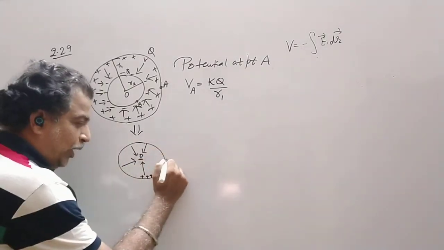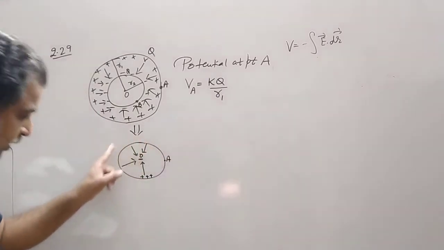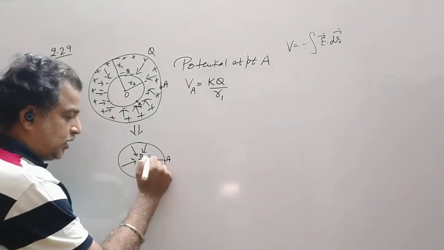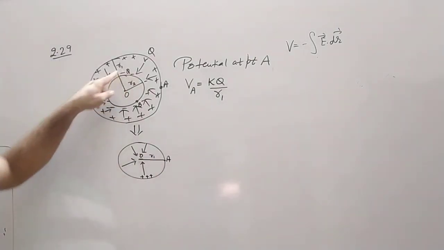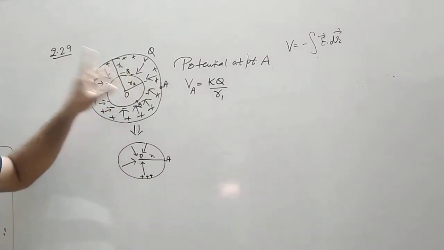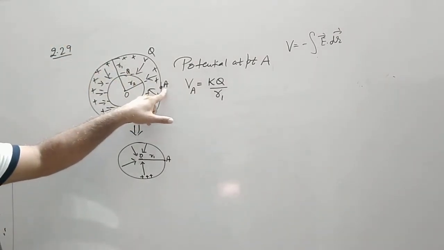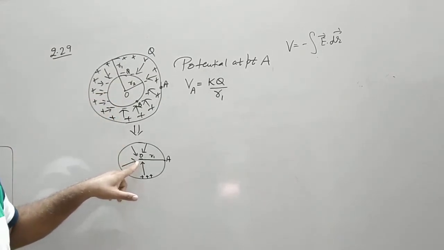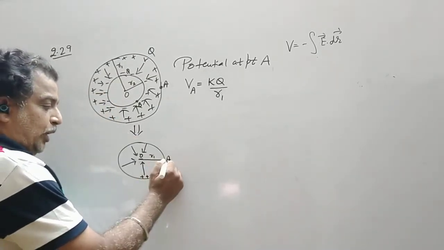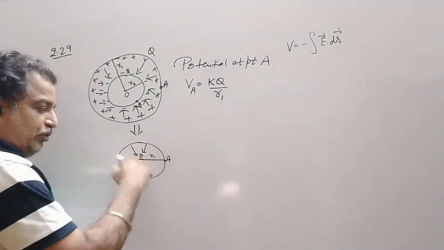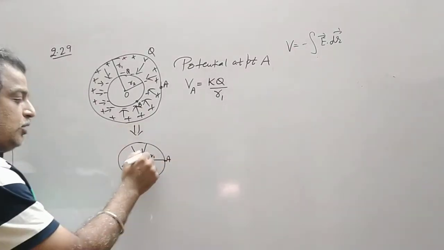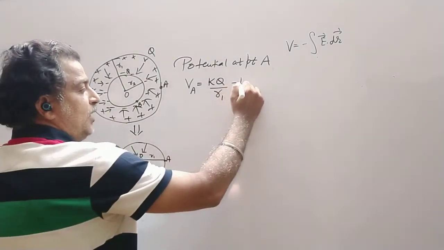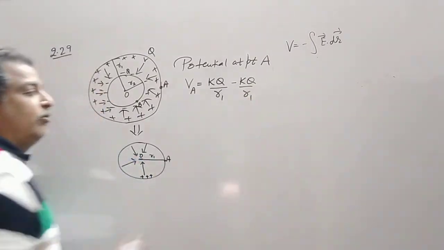So potential at point A is potential due to its own sphere and potential due to this negative charge. Now this distance is R1 only. The radius of the inner sphere is insignificant for a point A, because the entire charge of this sphere is assumed to be concentrated at its center. So potential at A is due to the outer sphere and the inner sphere. Due to the inner sphere, it becomes minus kq upon R1.